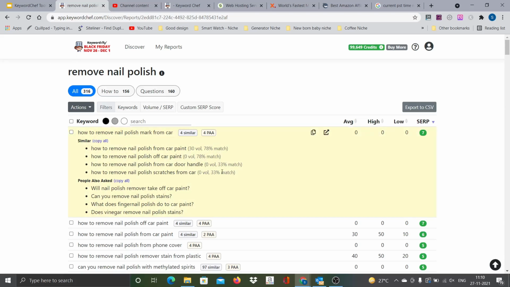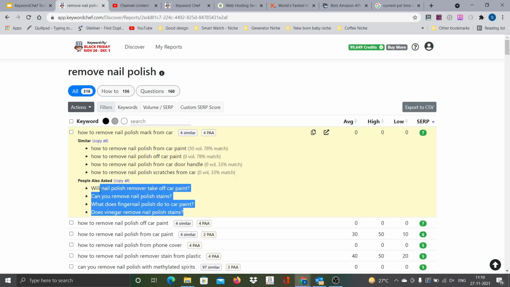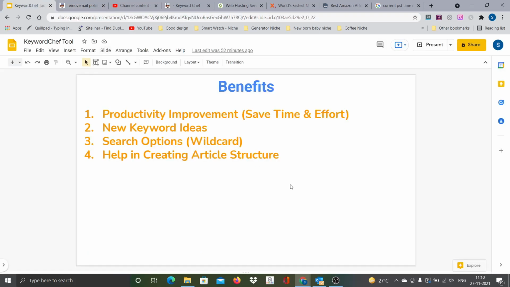Now that process is eliminated. Straight away, for each of the keywords, there are 4 similar questions and 4 people also asked questions. So using these 8, you can almost create an outline of the article. That also saves time, and the coverage is very easy. So this is another benefit I identified using this particular tool.